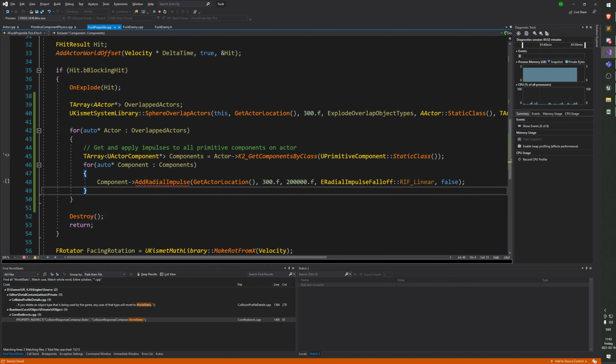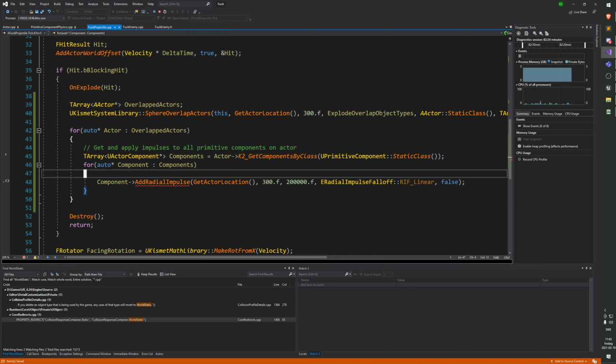Right? It's saying it doesn't have this member. What's wrong here? Component is an actor component. Yeah. And what do we need to be able to add a radial impulse? Primitive components. Yes. So how would we remedy this? How would we fix this problem?